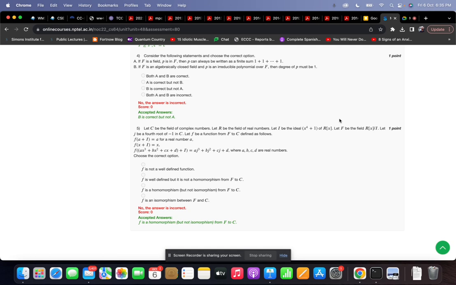So option B is not true. F is well defined and f is a homomorphism from capital F to capital C. But now we need to check whether f is an isomorphism or not. And to do that, let's check the isomorphism property.